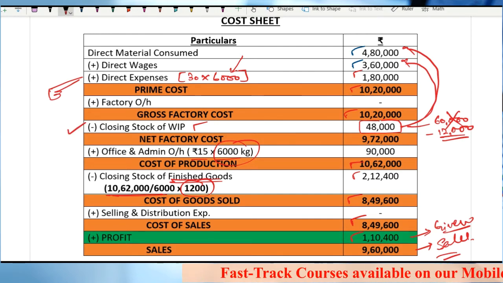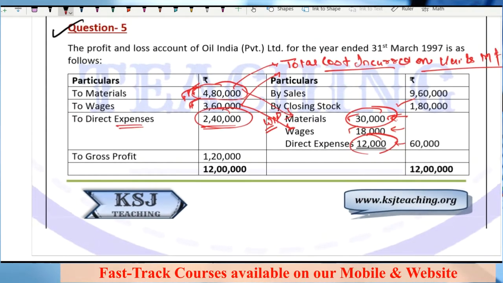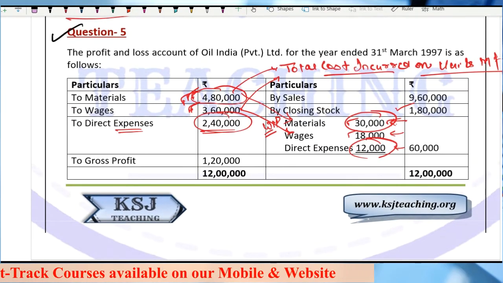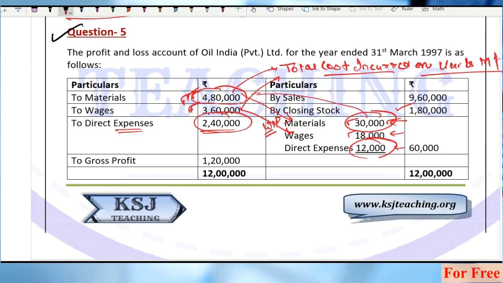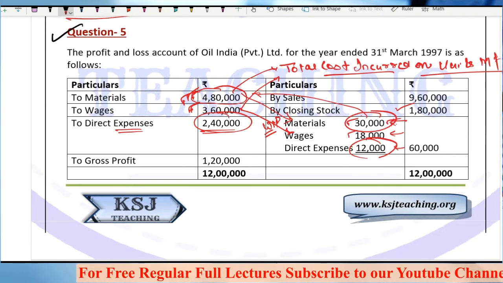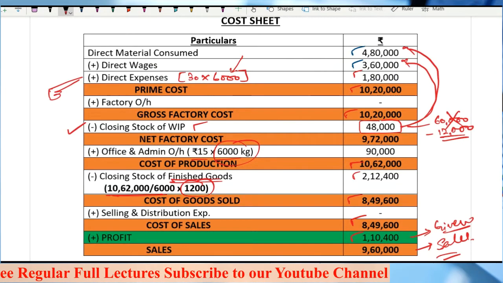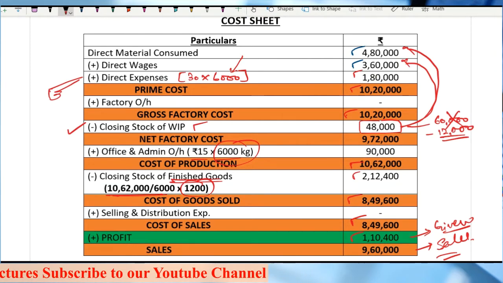That is why we reduce this closing WIP. Right, now this cost, I am again repeating, this material and labor cost is the total cost incurred on the number of units produced and the number of units which are in WIP. So we will reduce this WIP cost to find out the cost which has been incurred on the number of units produced. Similarly for the wages, for the direct expenses, we are already taking the cost on the number of units produced only. Right, we are not taking the WIP cost.